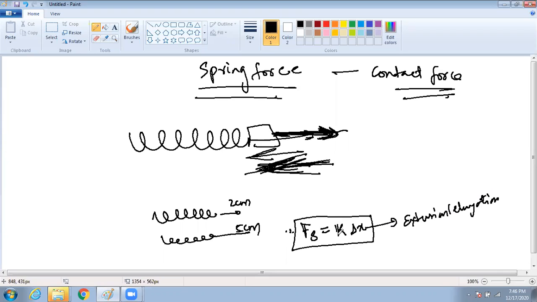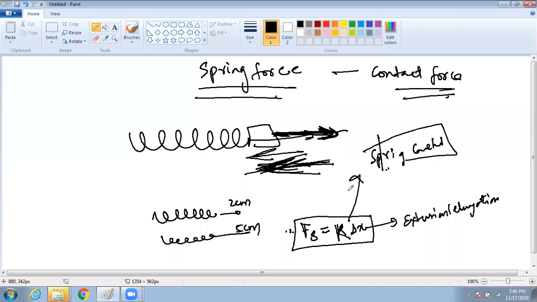So here, what is K then? It's called the spring constant. It will always remain constant for a spring. It will depend on the material.